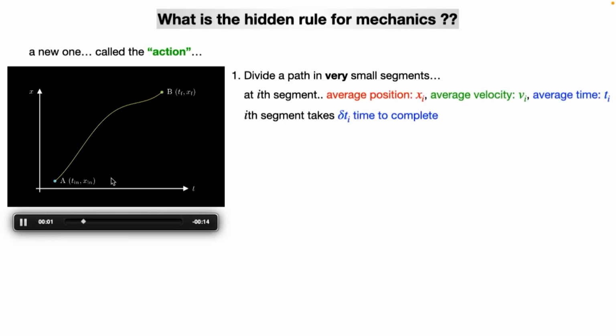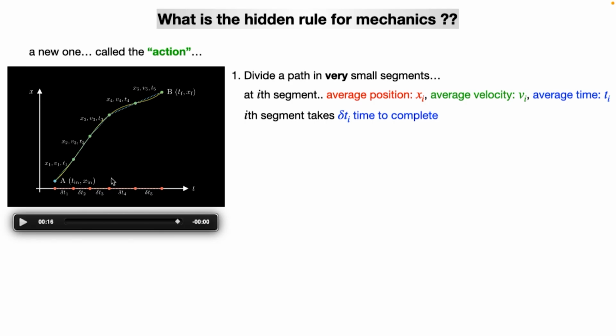To do that, we divide this path, here t, here x, into smaller and smaller linear segments. The smaller the segments are, the better. In each segment, I define the average position, let's say xi at the ith segment, then the average velocity vi, and the average time coordinate, let's say ti.